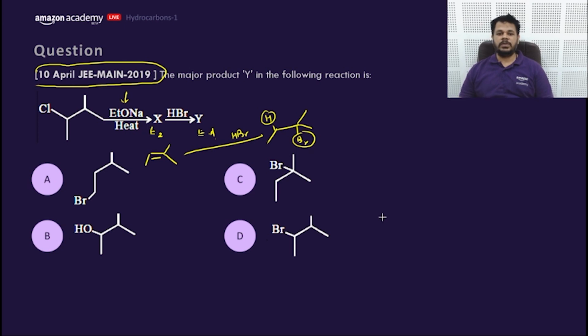Anjali says D. Why D? This is the product X, and by HBr addition you add Br here. So the answer would be C.